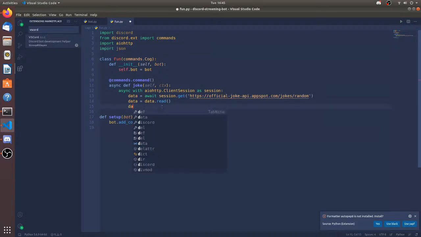Now say the data is going to be, I don't want to make new variables because making new variables will take more space in memory. That's why I'm using the same variable over and over again and just switching the data. That's why it takes less memory than creating 10 other variables. So json.loads data. For now, let's just await ctx.send data.